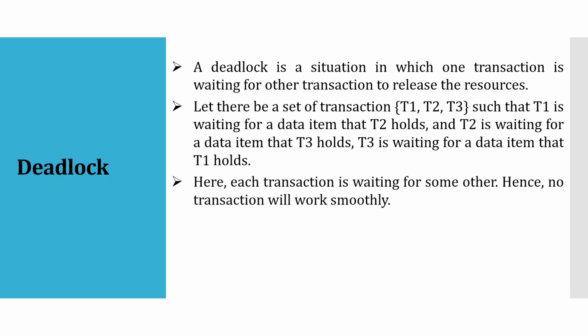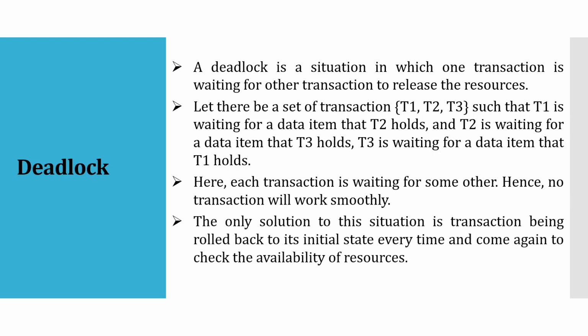So each transaction is waiting for some other one, hence no transaction can work smoothly. One transaction is waiting for a second, the second is waiting for a third, and the third is waiting for the first one. So none of them can work smoothly because they are dependent on some other transaction. This condition is a deadlock condition.